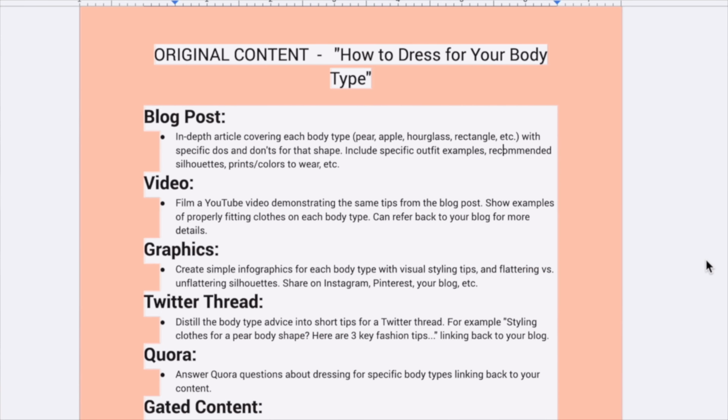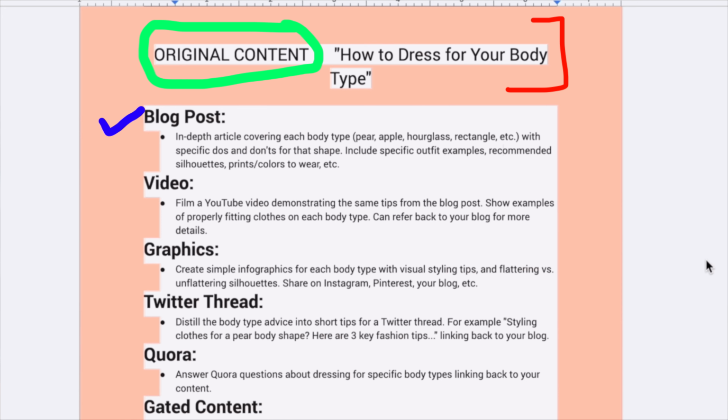This is what exactly I was doing 3 days back, and I thought it's gonna be great content for you guys also. Let's take an example. We have a client called Susie and we are creating a blog post for her. So the original content is how to dress for your body type. First of all, we created an original piece of content, and that is a blog post. In this blog post, we talked about the different body types and all.